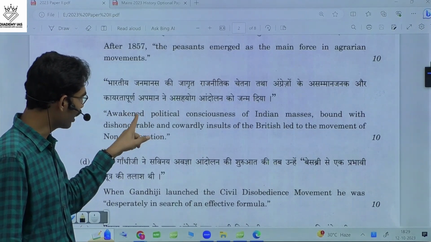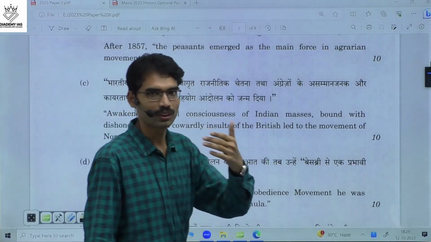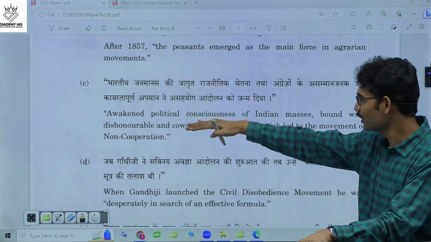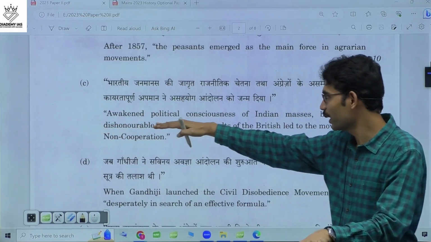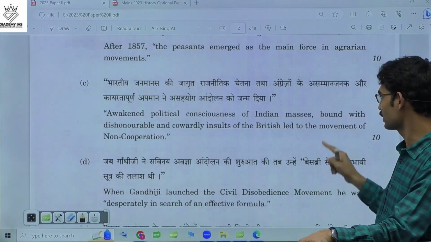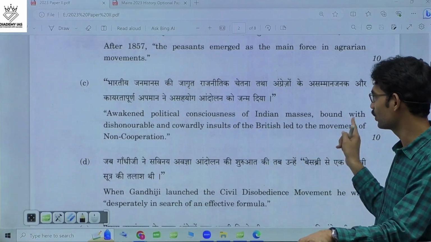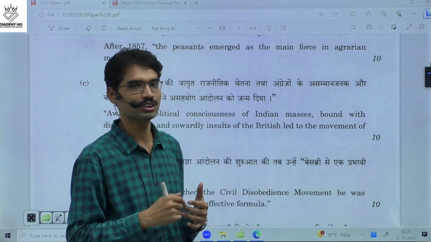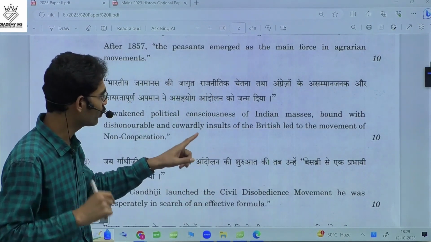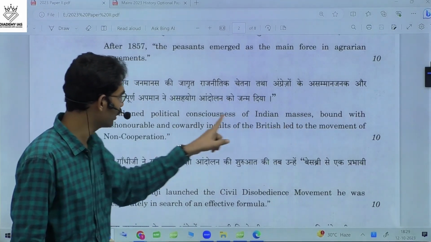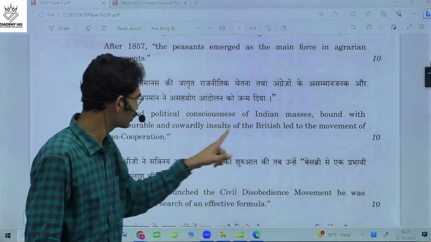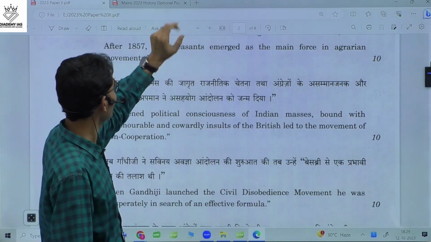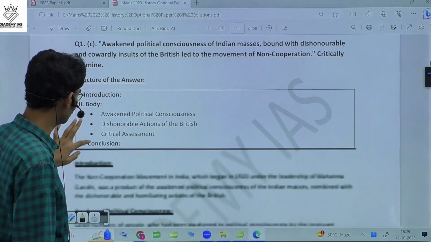From the Indian level also, there was awakened political consciousness: the Swadeshi movement, the Home Rule movement, individual heroic acts. These are the examples of awakened political consciousness of the Indian masses. Bound with these acts, it led to the non-cooperation movement. In simple terms, what are the factors for the initiation of the non-cooperation movement? Your focus mainly goes, first part to the awakened masses, second part to the British activities. And when it comes to the answer, I will show you the subheadings, you will understand it.